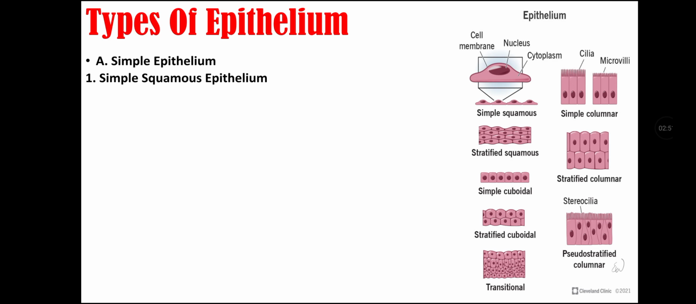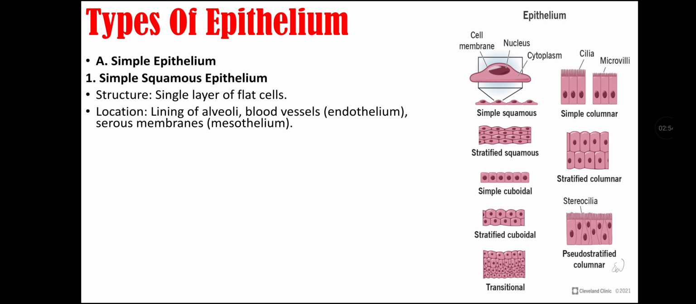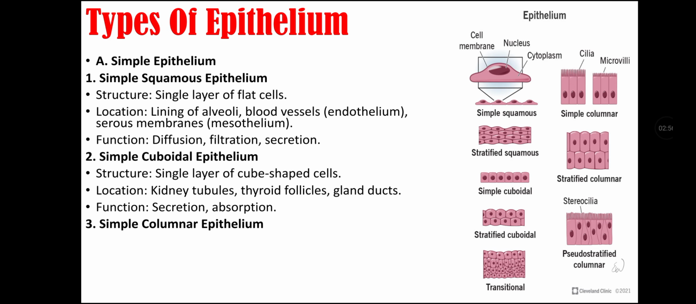First type is simple epithelium. Simple epithelium is further divided into simple squamous epithelium, simple cuboidal epithelium, and simple columnar epithelium. Simple squamous epithelium is basically epithelium that contains a single layer of flat cells. It is located in the lining of alveoli, blood vessels, and serous membranes. Its function is diffusion, filtration, and secretion.